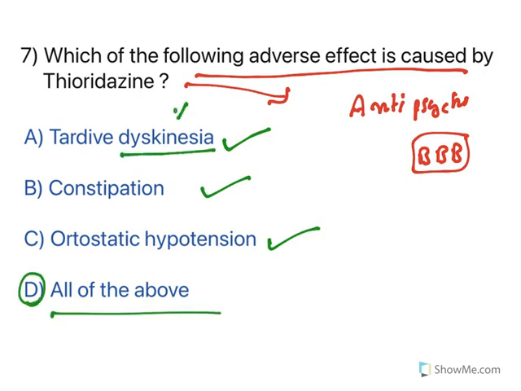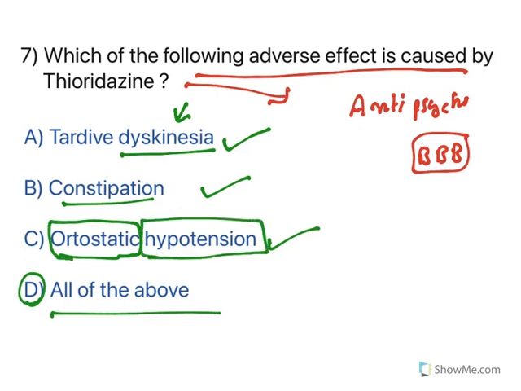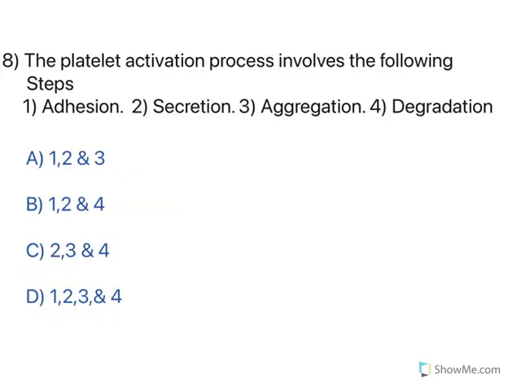Dyskinesia. Kinesia means movement. There is a movement problem, and that is what is called tardive dyskinesia. Constipation, orthostatic. Orthostatic means in a standing position, it will cause hypotension, reduced BP. All the three are caused by thioridazine. So the option all the above is the correct one. Moving to the next one.